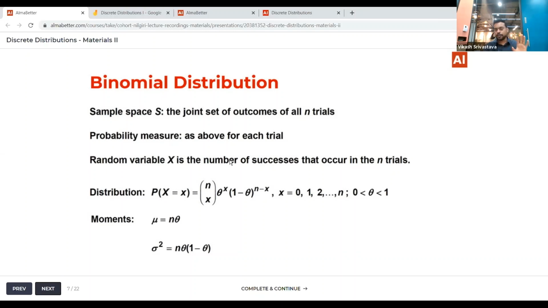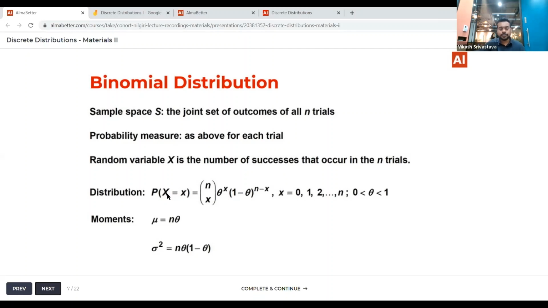You know that a particular probability distribution is parameterized using a parameter. In the case of Bernoulli distribution, we had that parameter theta, the probability of success. Here also, in the case of binomial distribution, we have the same probability measure theta, the probability of success. Now a very important thing: in the case of binomial distribution, our random variable X is defined as the number of successes that occur in the n trials.